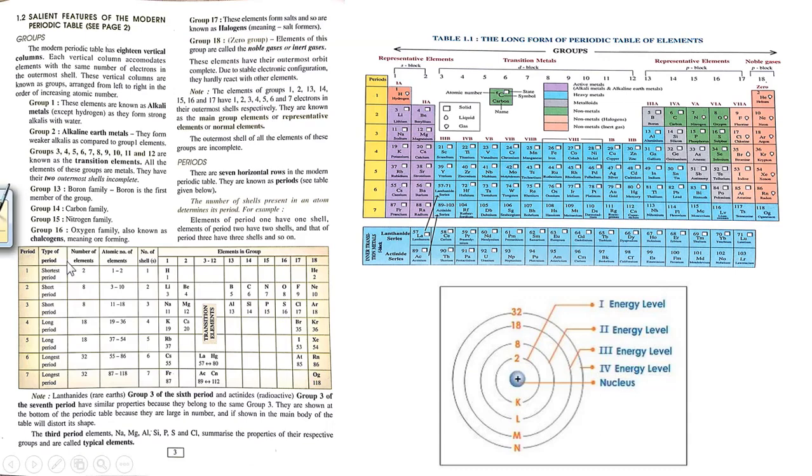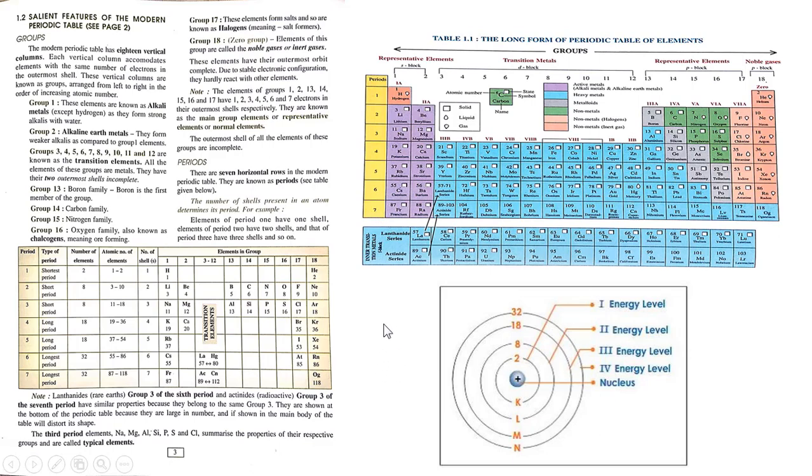See, according to your textbook, the next part is the salient features of the modern periodic table or the long form of the periodic table, and just now I have discussed in detail all these elements and their groups. Now the next matter of discussion is periods. I have already told you that there are 7 periods and 18 groups.